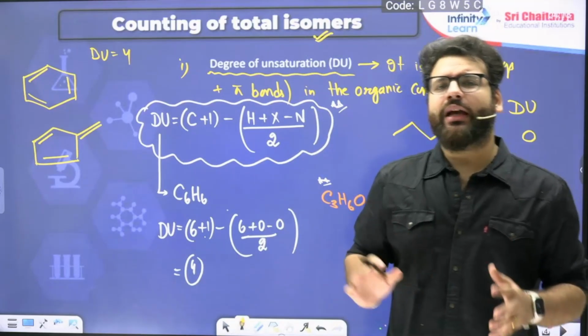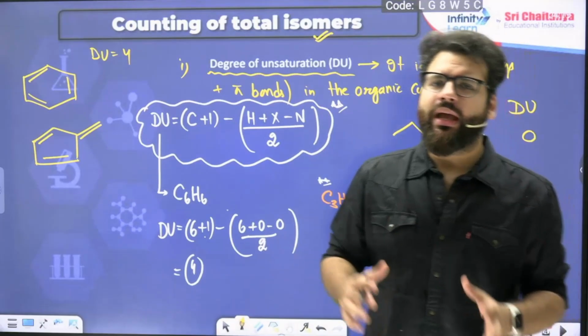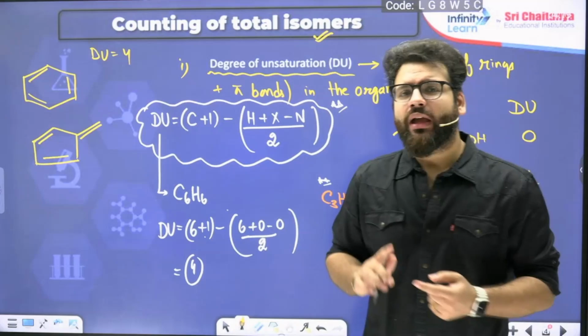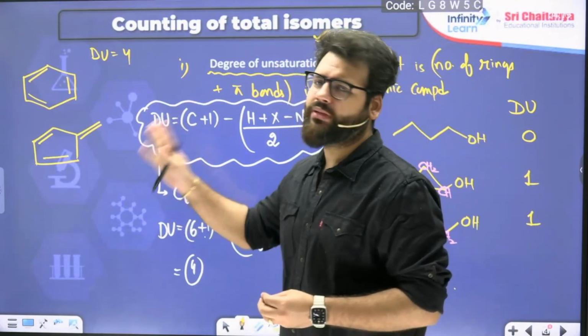I just need to satisfy the carbons, I need to satisfy the heteroatoms, and I need to satisfy the degree of unsaturation. So what do you need to satisfy? Carbon, heteroatom, unsaturation. Automatically 2 compounds will have the same formula.